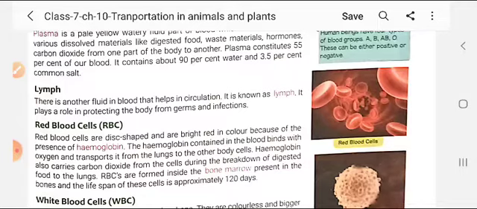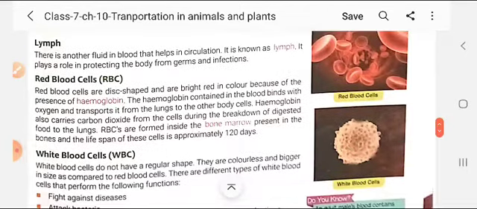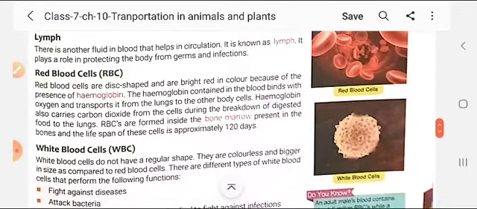It plays a role in protecting the body from germs and infections. So what is the role of this lymph? The role of this lymph is that lymph protects the body from germs and infections. It does the same work as the WBC do.